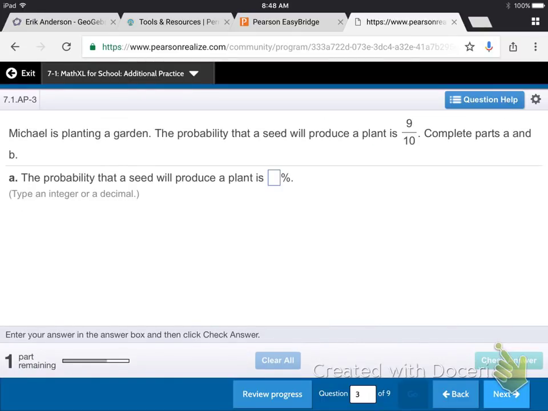Onward and upward. It says Michael is planting a garden, and the probability that a seed will produce a plant is 9 out of 10. That's pretty high.